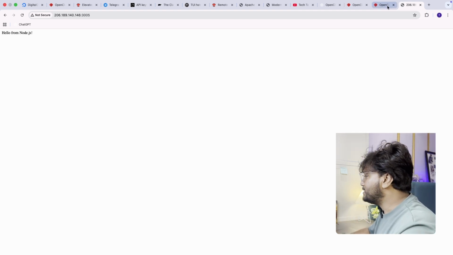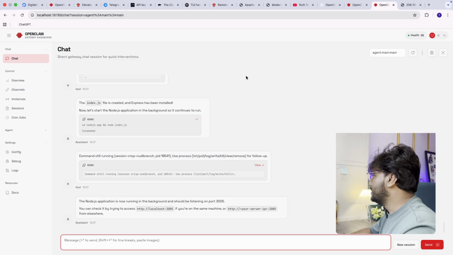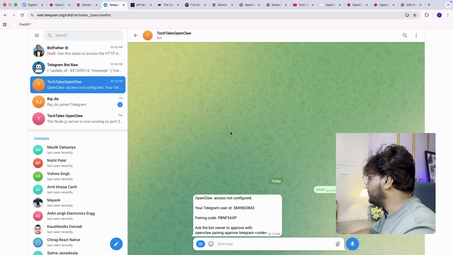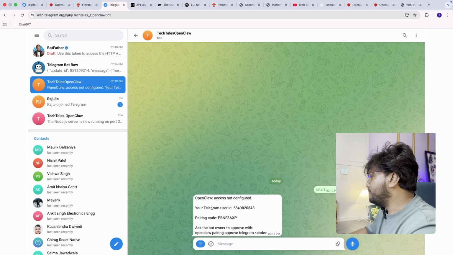Now, this is the web chat. Let's try with the Telegram one. Let's see how Telegram is going to work. So I am in Telegram, and this is my TechTales OpenClaw bot. Okay, so now we are going to try this on Telegram. Now I am in my bot, TechTales OpenClaw, and I need to pair.